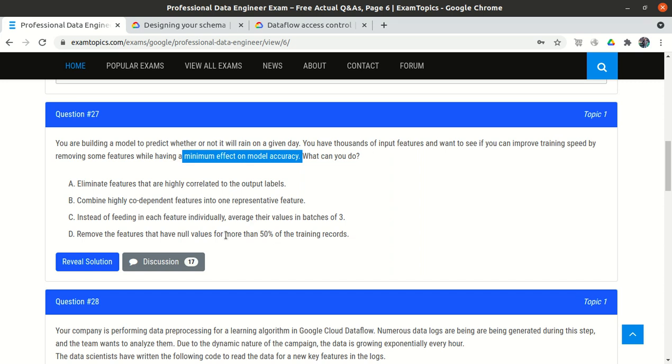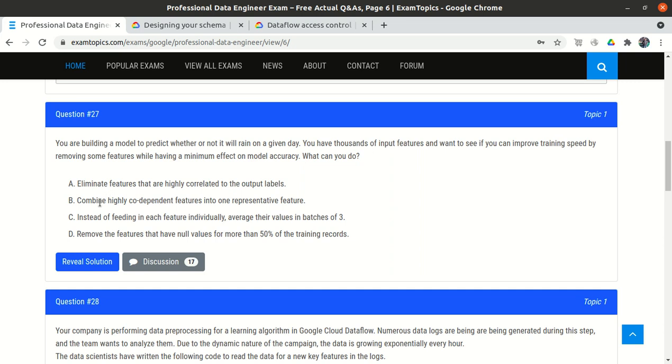Along with that, suppose we have 1,000 features and in all of them more than 50% of the records have null values. Does it mean we should remove all the features? If we remove all the features, on which features will we train the model? So option D may work, but we generally do not remove missing values; we impute the missing values with something like the mean or median.